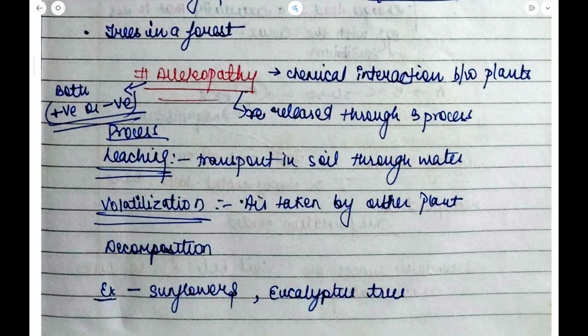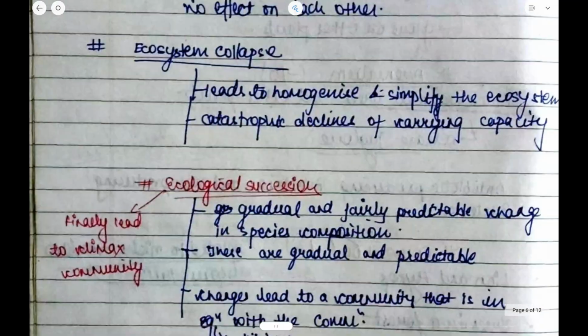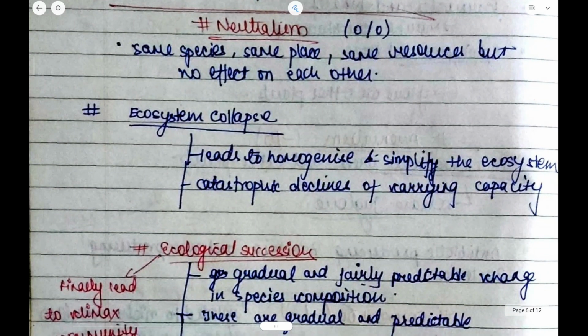So this concept is also not that important. That is why we are not going to waste so much time on this. Let us now proceed further. Next, there is the concept of neutralism. In neutralism, both of the organisms do not get any benefit. It means same place, same resources, but no effect on each other, which also shows in the ecosystem.